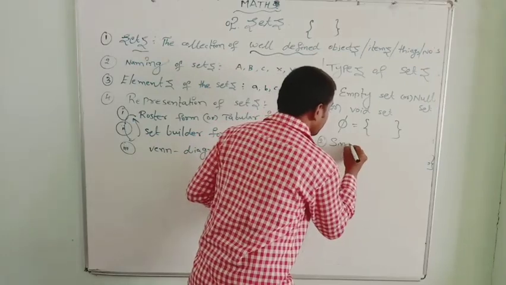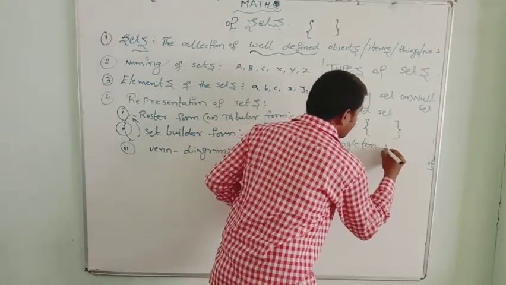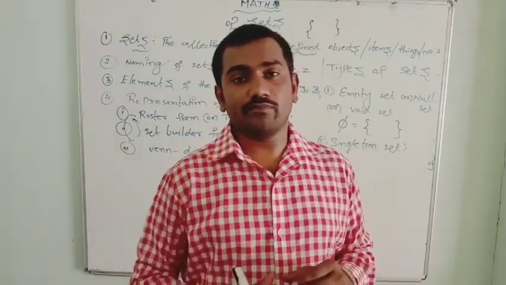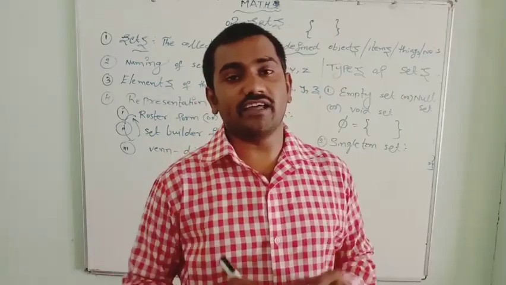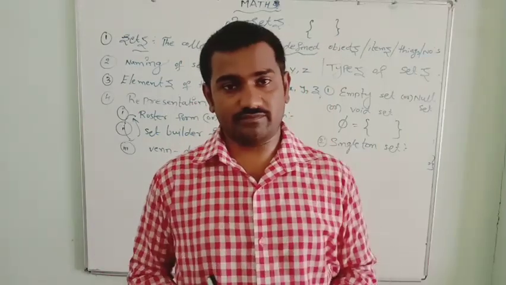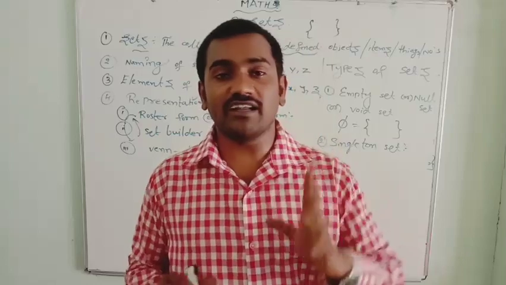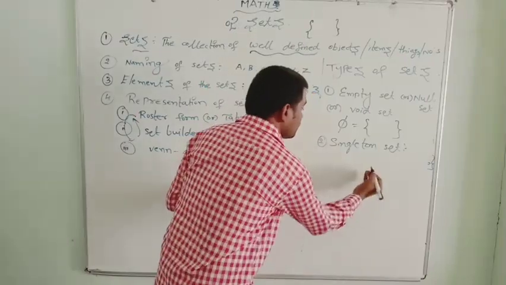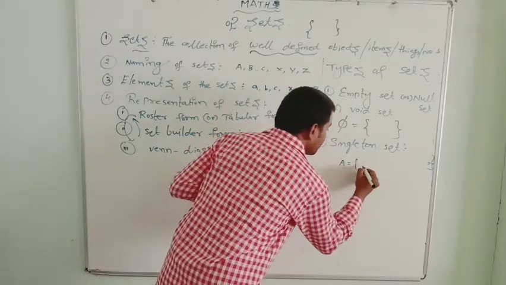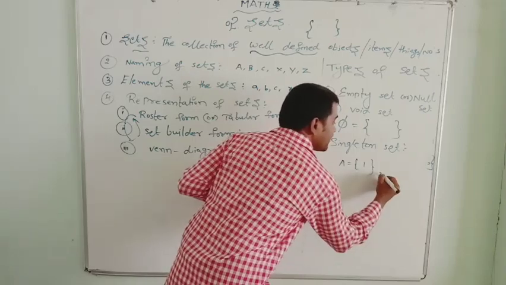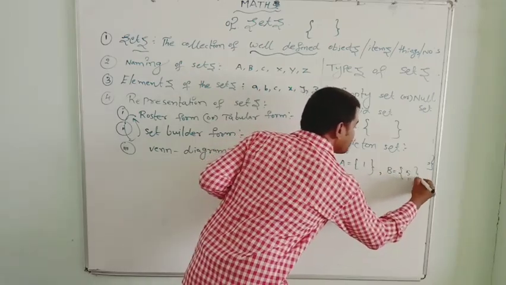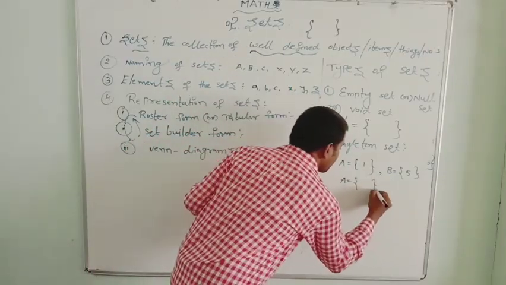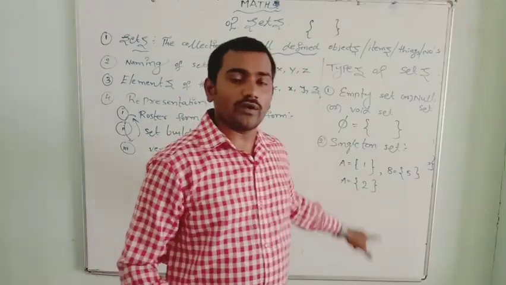singleton set. If a set contains a single element, if a set contains only one element, it's called a singleton set. Suppose here A equal to 1. Suppose set B equal to 5. So suppose A equal to 2.